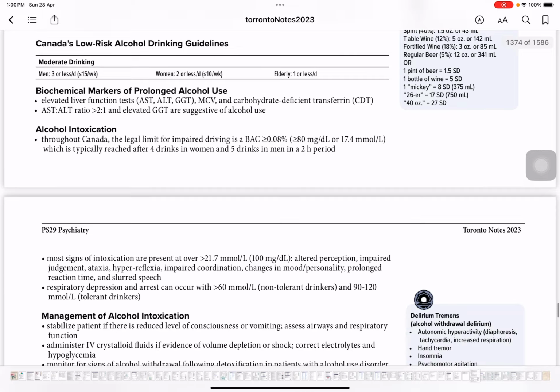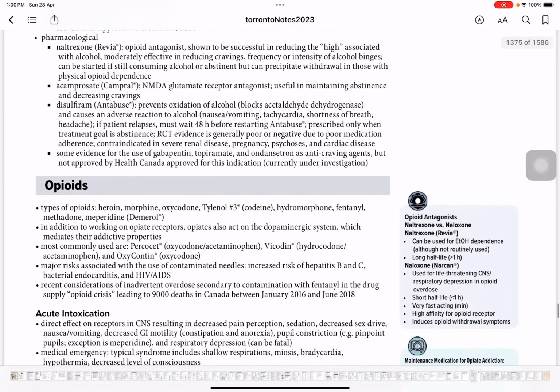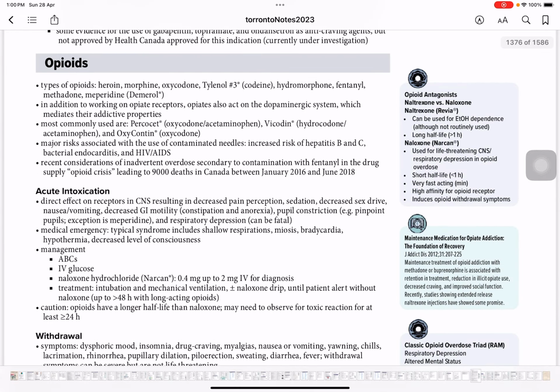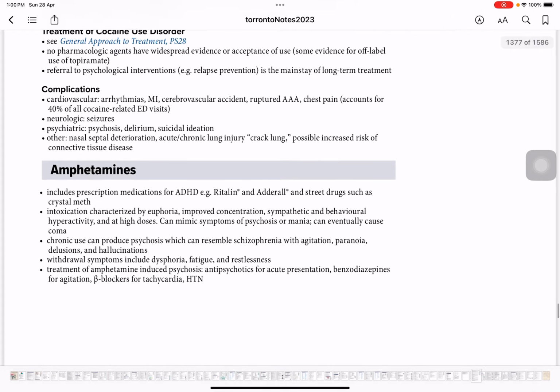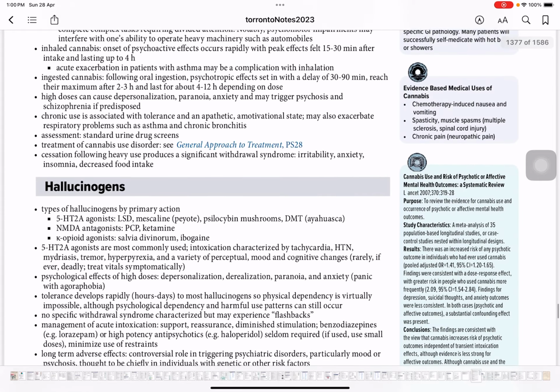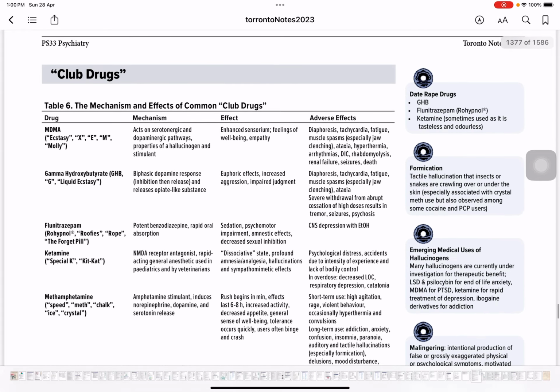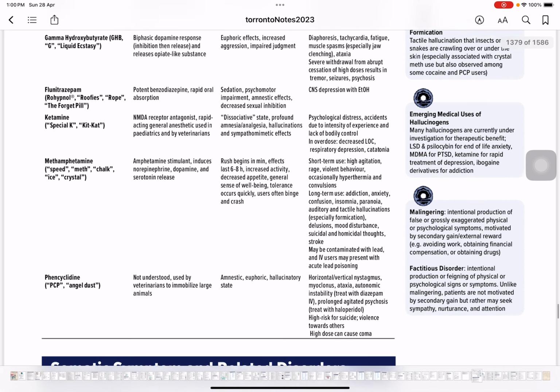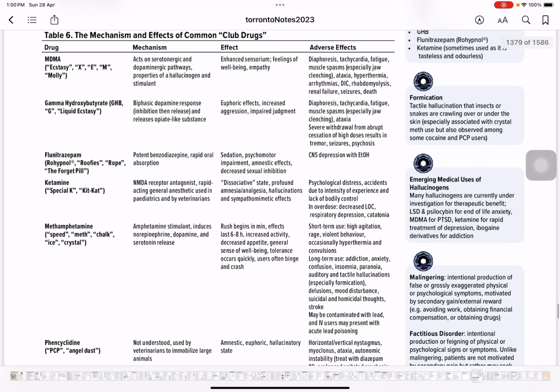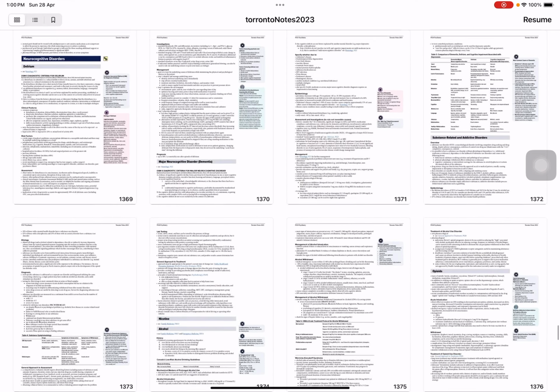Along with that, the major addictive disorders we need to focus on today are opioids, very common in Canada, and then we'll cover cocaine and amphetamine, cannabis, hallucinogens, and in the end we have a very nice table in Toronto Notes. These are the components of the video today.